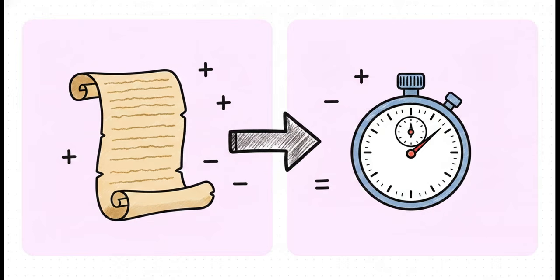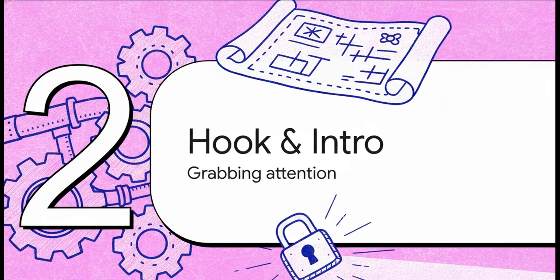And that time constraint translates directly into a rigid production metric. To reliably hit that 7 to 8 minute mark, the blueprint requires a strict word count bracket, specifically 1,200 to 1,500 words. If you do the math, the average speaking speed is roughly 150 words per minute. So a 1,500-word script, read clearly and conversationally, lands perfectly in that target zone. It really goes to show that effective digital explainers aren't just written, they're mathematically calculated to pace perfectly with the human attention span.